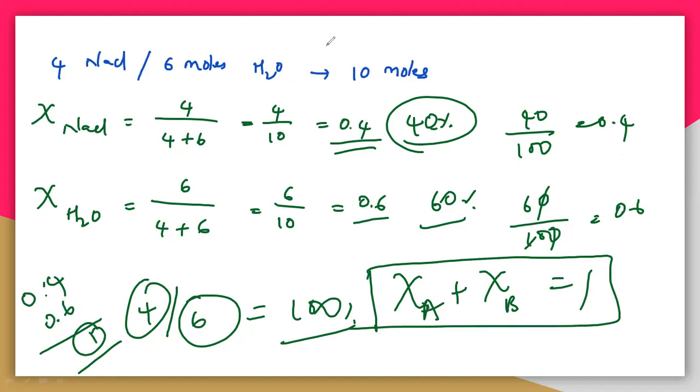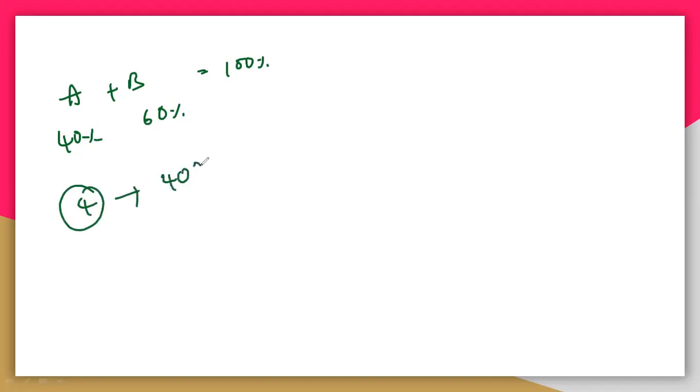See here, there are 2 compounds. One is A and another one is B. This is 40% and this is 60%, and the total will be 100%. So if A is there, how many A molecules are there? Definitely it is 40%, and B is 60%, and total you will get 100%.